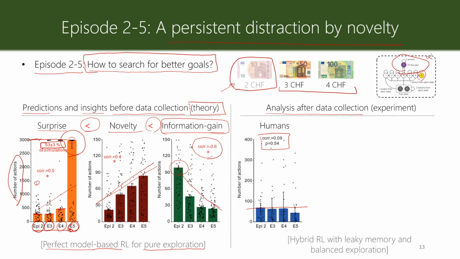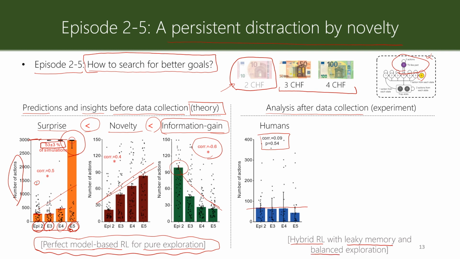If we then try to modify this perfect model-based algorithm and make it more realistic to fit the behavior of human participants, we have a hybrid reinforcement learning, a combination of model-based and model-free. We allow the agent to have leaky memory, so we allow the agent to forget things, not have a perfect memory, like humans actually.